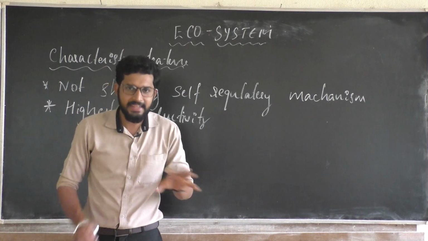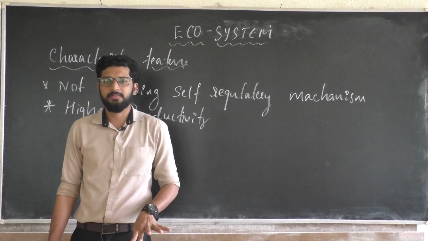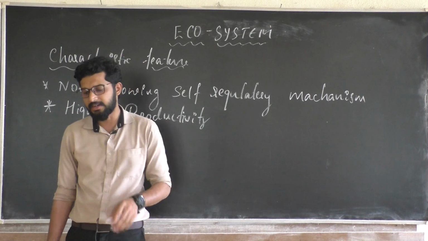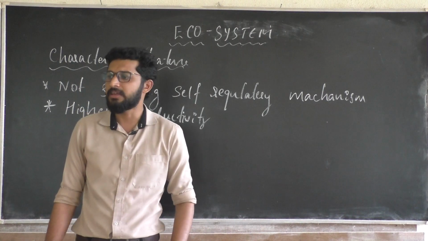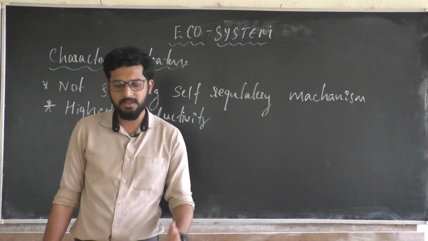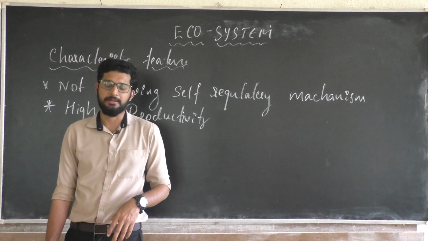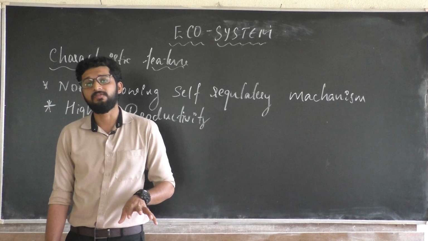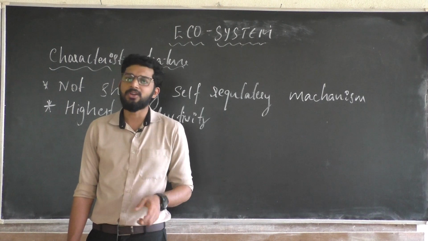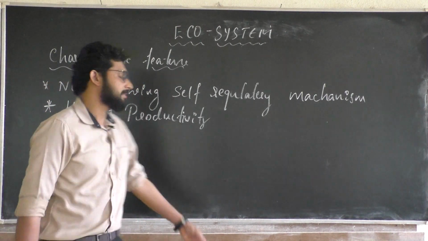If you are not regulating anything, there will be a threat. But if you are regulating all the things in your crop field, there will be the highest productivity because you are going to monitor that. If any disease is coming, you are going to spray some pesticide or fungicide, or when you need to add the nutrient to the soil, you know. So there will be a greater productivity because of less threats.